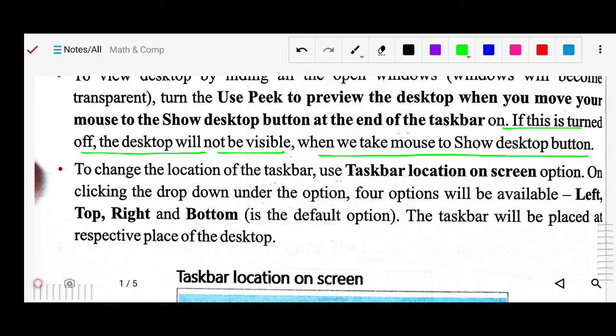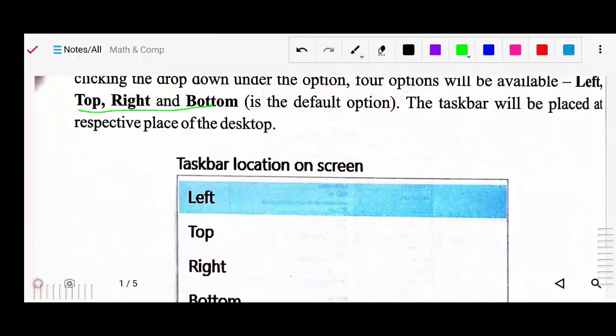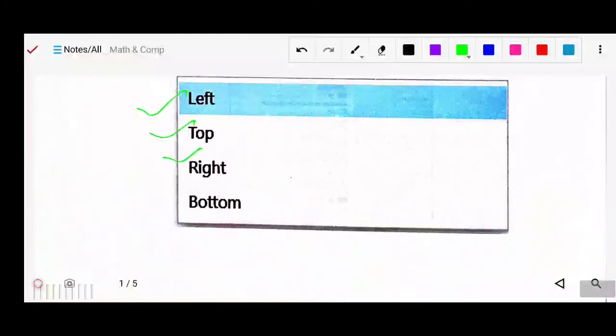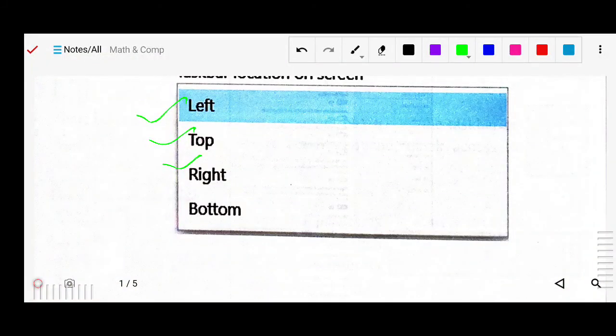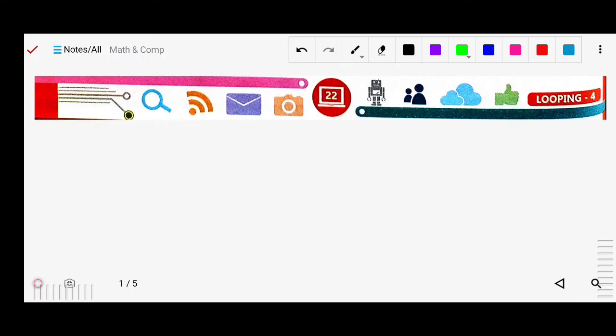So these settings also you can turn on or turn off according to your use. Next, to change the location of the taskbar: left, right, top, bottom. As I have shown you, in the taskbar settings there will be the taskbar location option. You will click on the down arrow and you will see these options: top, left, right, bottom. According to your convenience, wherever you want to put your taskbar, you can adjust it.